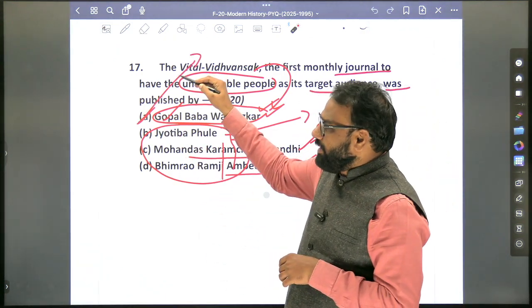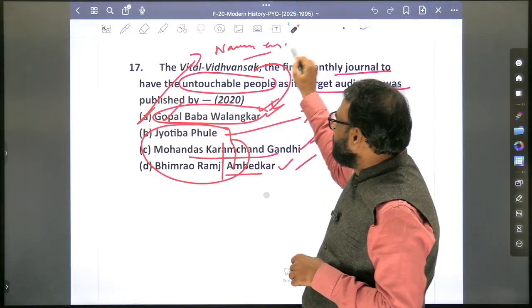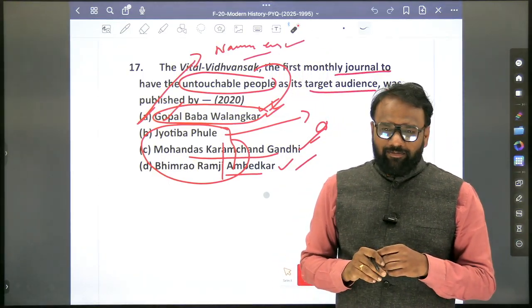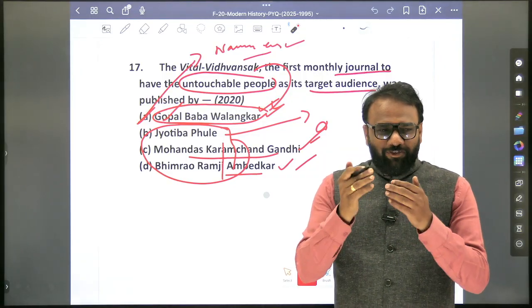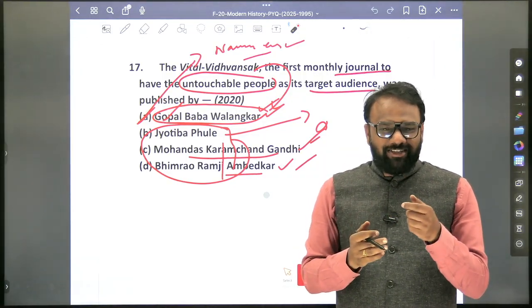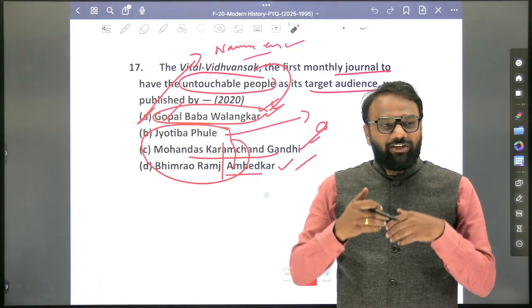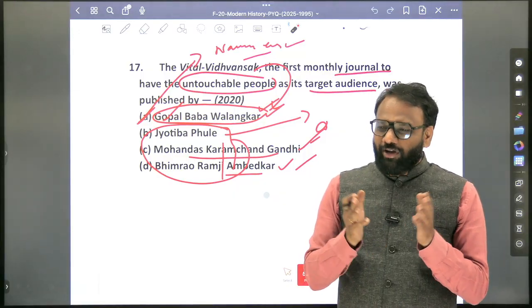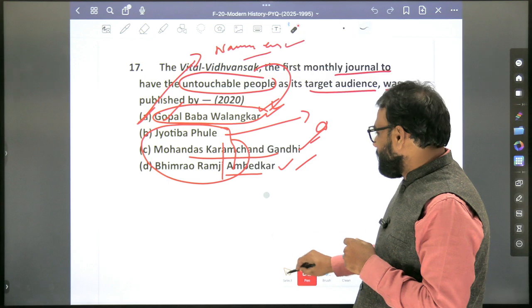Now in the examination, if there are three personalities, and the first personality is, for example, Narayan Guru. Let's assume a similar kind of question. Now what will be the answer? Yes, here the answer will be Gandhiji. Among the four prominent personalities, if one personality is Gandhiji, it will be Gandhiji. Among the four personalities, if three are prominent and one is not that prominent, then he will be the answer. So these are some of the logics. Again, they may not always work, but at least we shall take a few of these weapons and carry them to the examination hall as well.